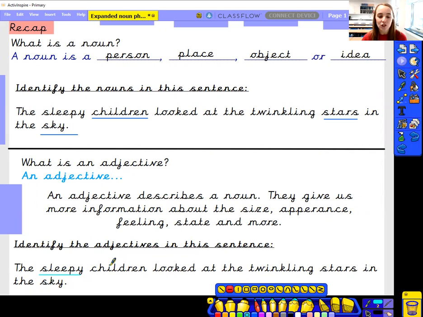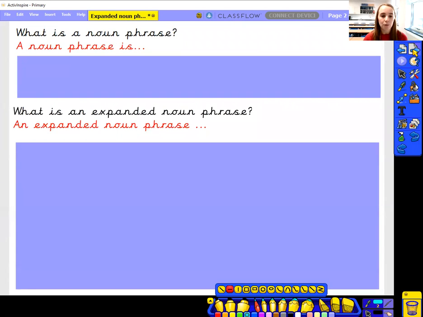The sleepy children looked at the twinkling stars in the sky. So what adjective is describing what noun? Have a little think about it. And hopefully you should have got the twinkling stars. We know that the stars are twinkling in the sky. It is describing that noun.